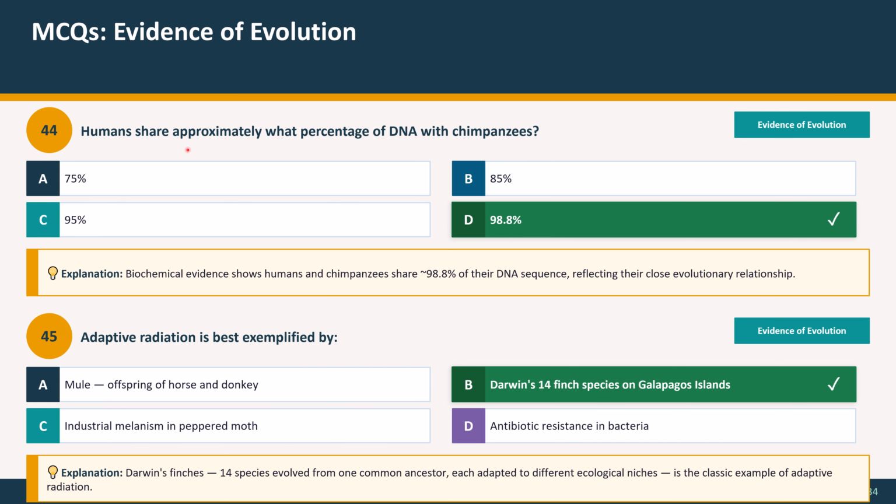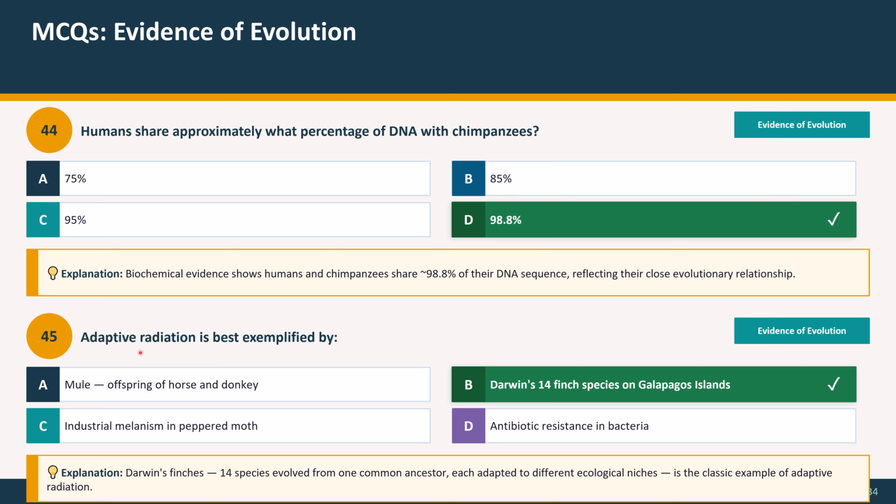Question 44. Humans share approximately what percentage of DNA with chimpanzees? Option A, 75%. Option B, 85%. Option C, 95%. Option D, 98.8%. And the correct option is 98.8%. Explanation: biochemical evidence shows humans and chimpanzees share 98.8% of their DNA sequence, reflecting their close evolutionary relationship.